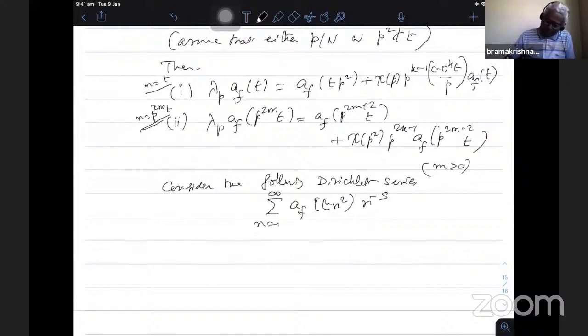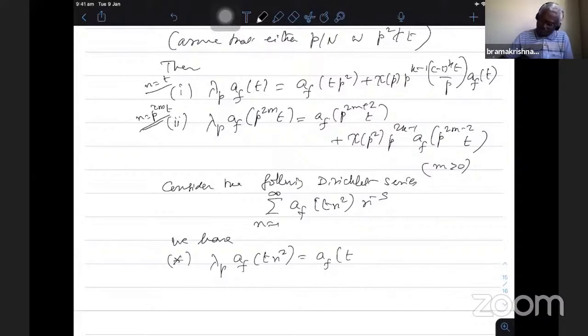So we have λ_p a_f(t n²). So since I put n equal to t, I can put n equal to t n², where t is square free. So I have a_f(t n² p²) plus χ(t)^(k−1) (−1)^k t/p a_f(t n²).